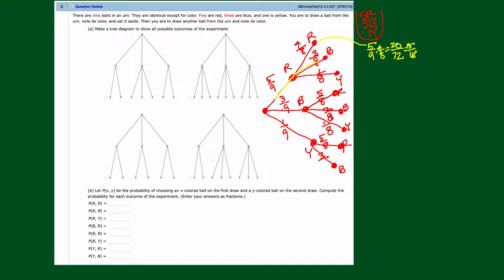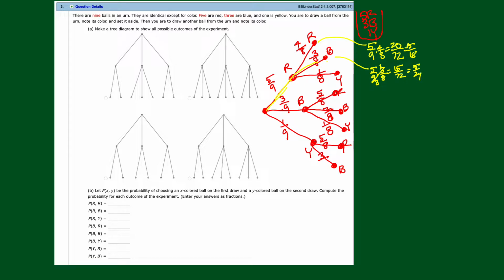I want a red on the first and a blue on the second. So this one here is 5/9 times 3/8. That's going to give me 15 over 72. And I can reduce that by dividing the top and the bottom by 3, which I could have done here, right? That'll give us 5 over 24.